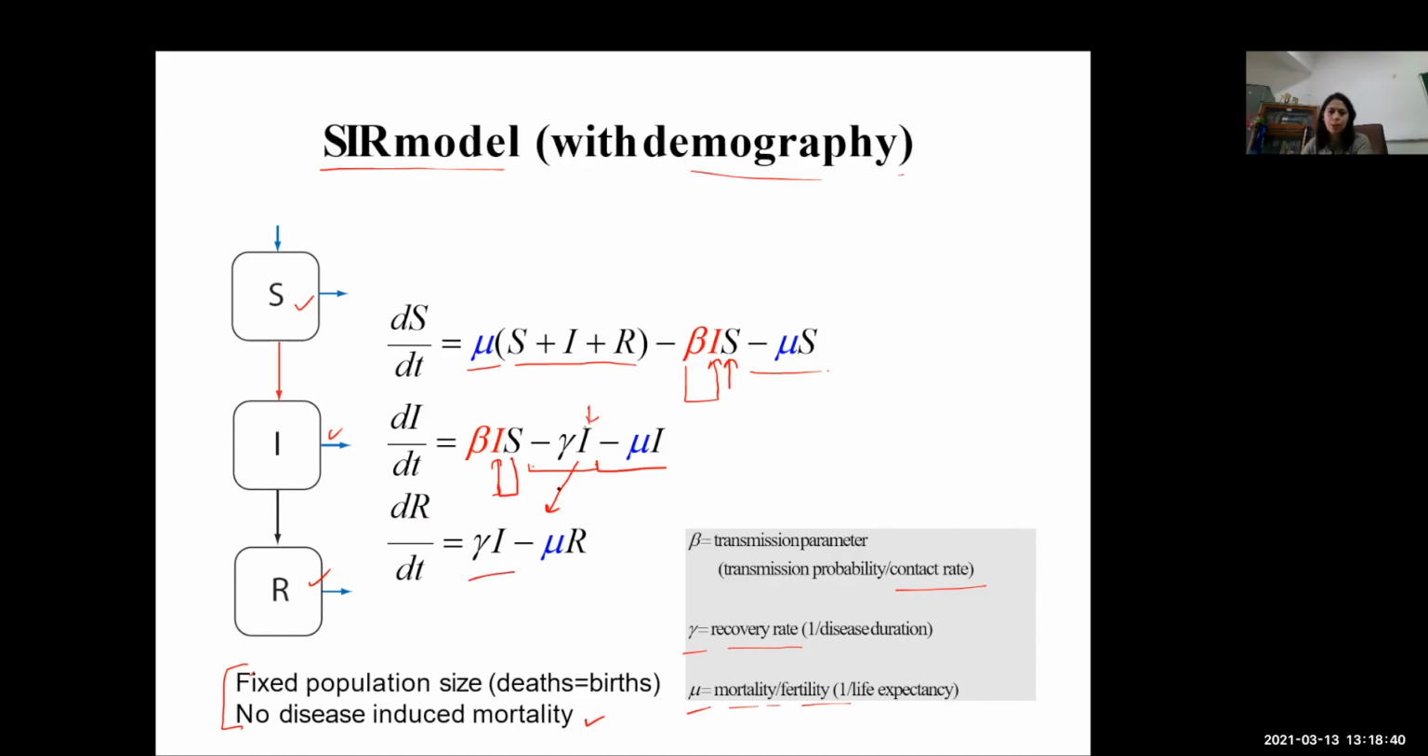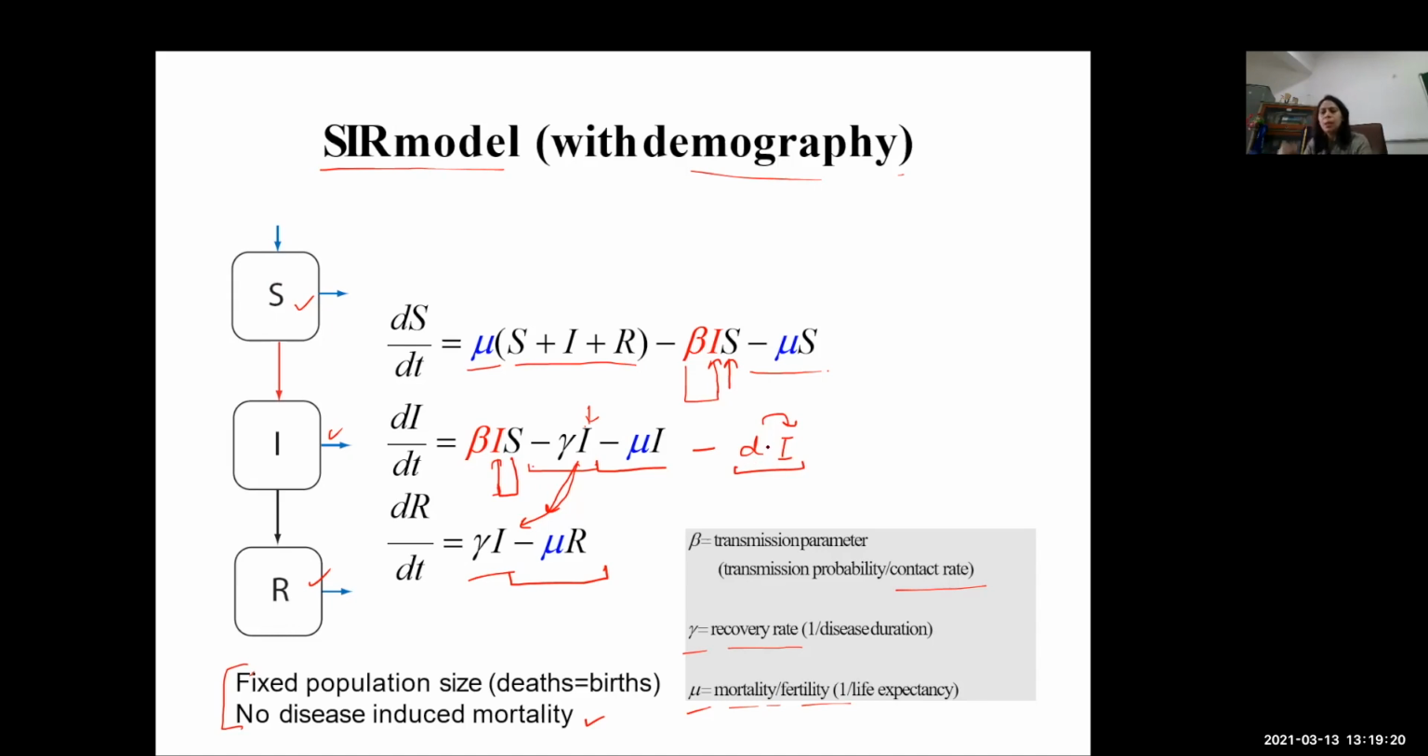That is, this factor will be carried from the second equation, and then there will be a natural death occurring for the recovered population also. So this model has been created with the assumption that there is a fixed population size and no disease-induced mortality. When we have disease-induced mortality, let me say if it is D, then we will say D with I. So this is the disease-induced mortality, and that's how the infected population will be dying at this rate.